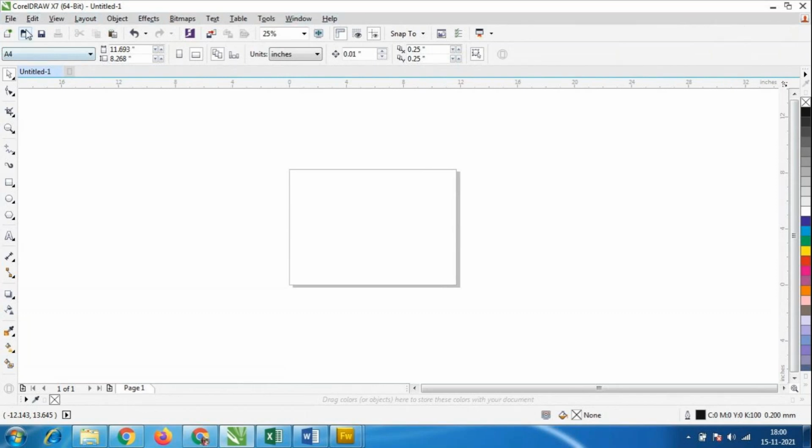In between there is a property window, and rulers are very important. We have the rulers here. In other design software we don't use the rulers option much, but in CorelDRAW we have to use the rulers. Compared to Photoshop and InDesign, CorelDRAW is very easy. We no need to take boxes or layers and all, no hectic options here. Very easy, and the work we have to do is very easy.